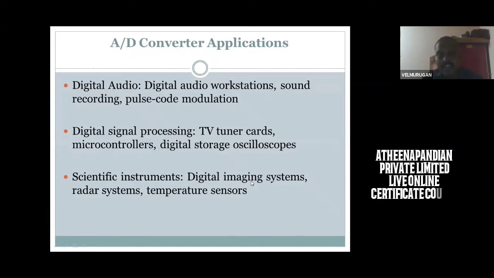Last but not least is the temperature sensor, a very important application. A sensor senses a physical parameter, heat, sound, whatever it is, and based on that produces a voltage, a sine waveform. This analog waveform is converted to digital form, then transferred to the system for processing. For example, with body temperature you find out whether you have a fever or not.